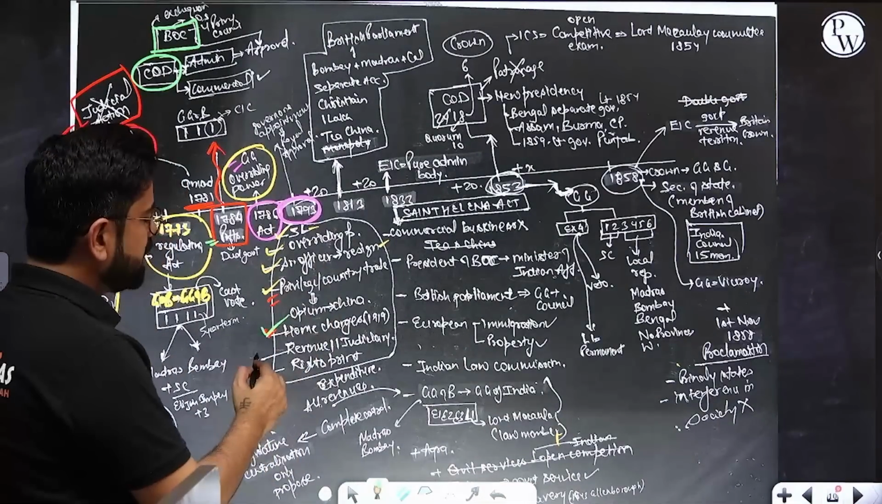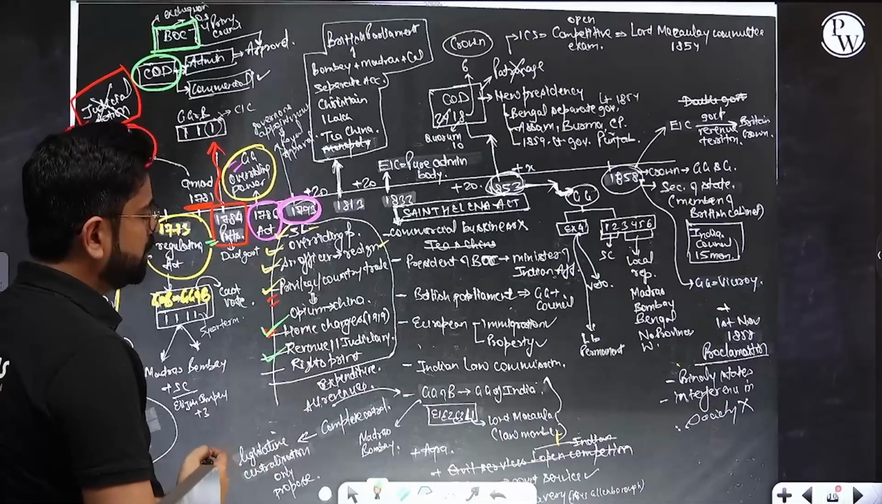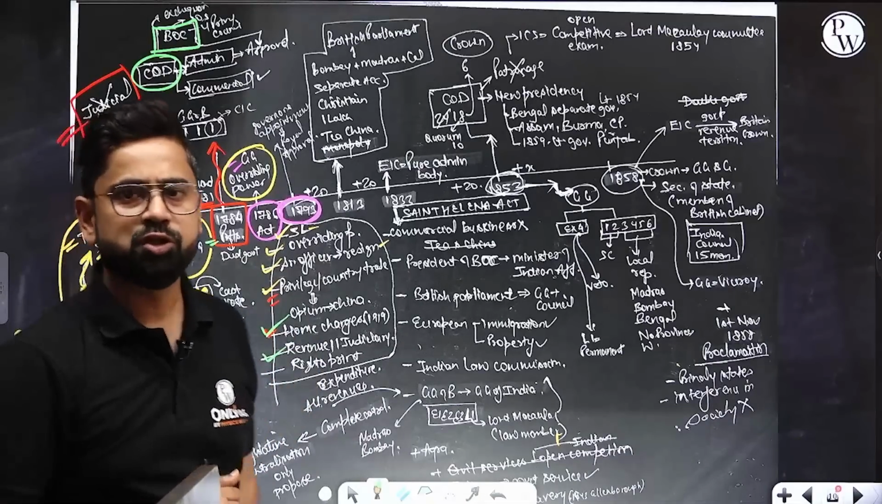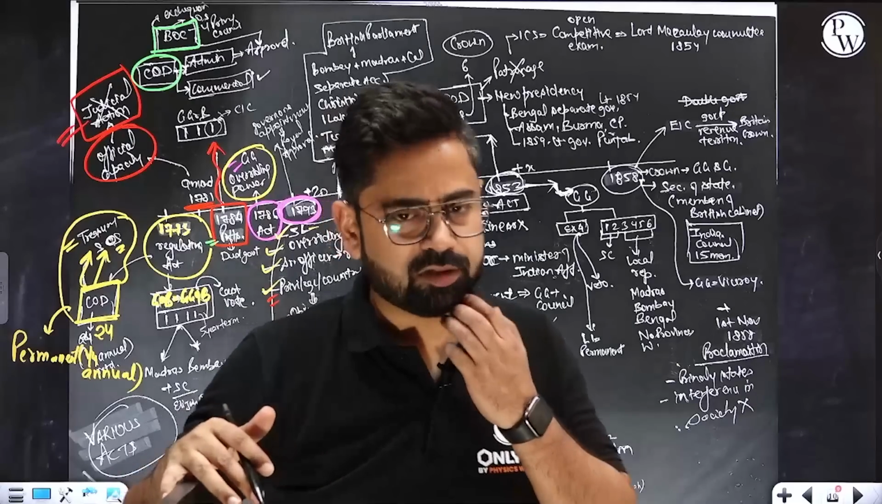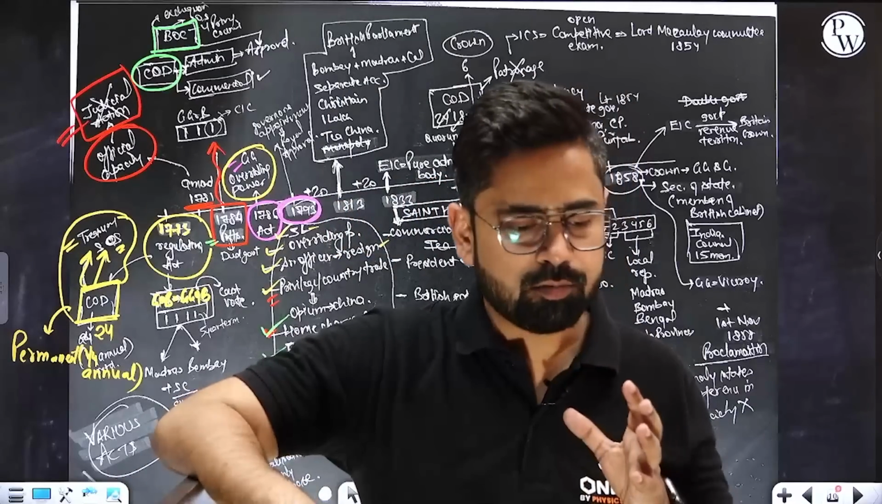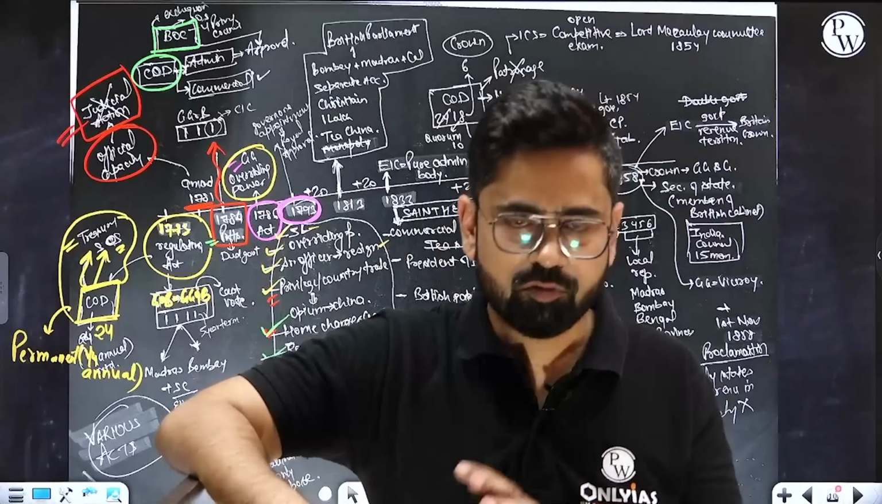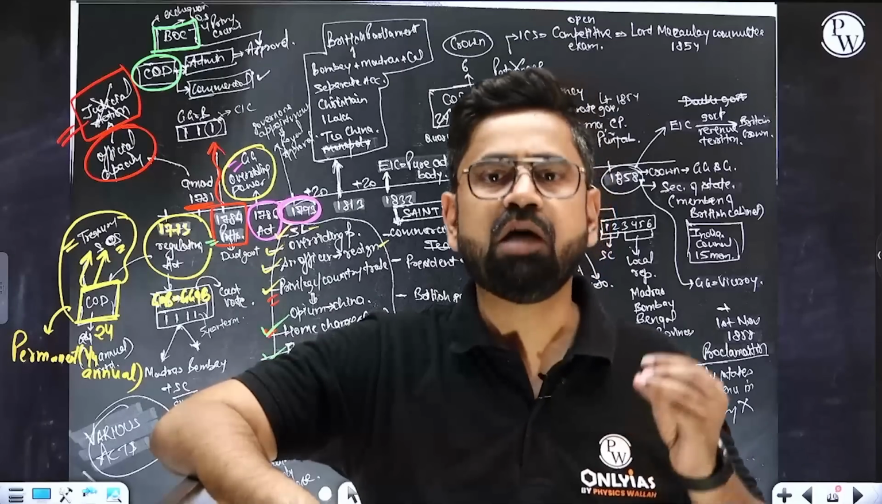Yes. Other than that, it's the idea of Cornwallis that revenue has to be separated from the judiciary. What was happening was that a lot of collectors were also judicial magistrates doing the judicial functions, and along with that they were also the revenue collectors.